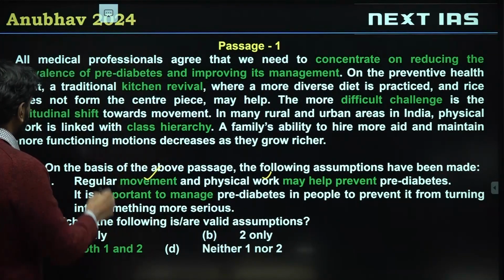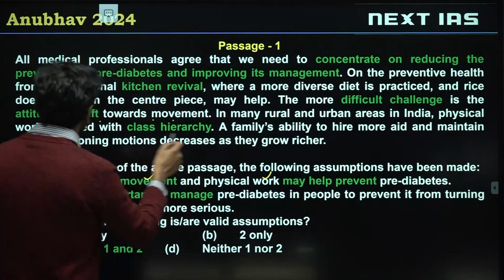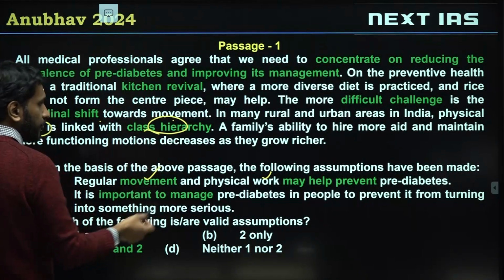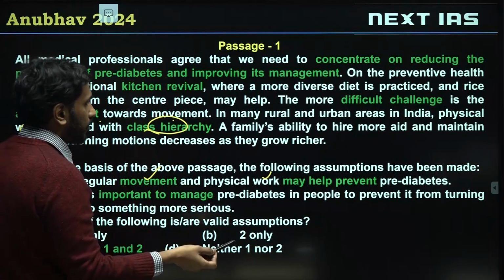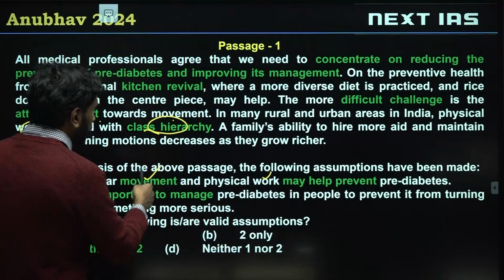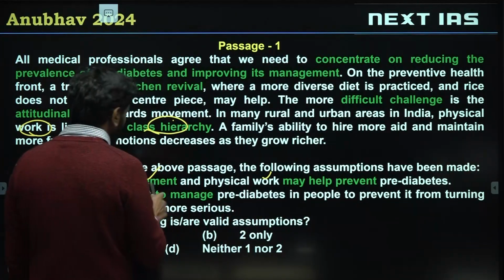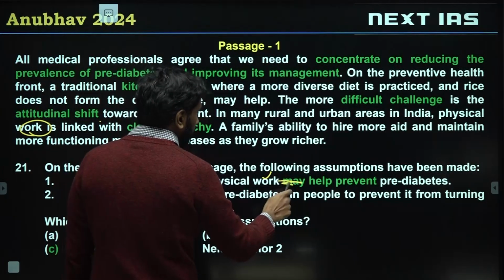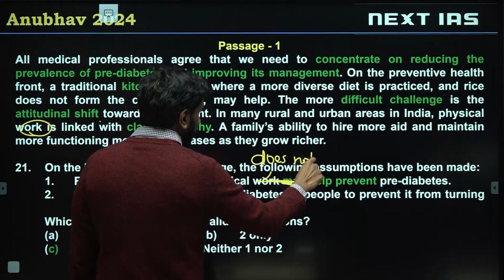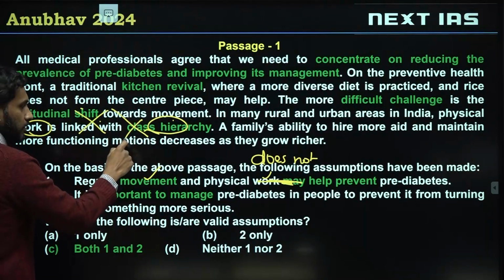How do I know this? Now suppose attitudinal shift towards movement is difficult. In many rural and urban areas, physical work is linked with class hierarchy. So therefore they may or may not end up working and may or may not end up protecting their diabetes. So regular movement may help prevent pre-diabetes. This is correct. If I say regular movement does not help in preventing pre-diabetes, तो ये सारा गलत हो जाता, right?